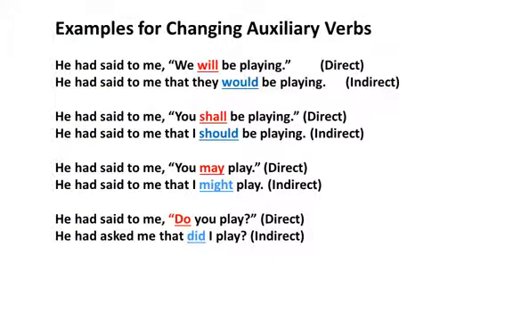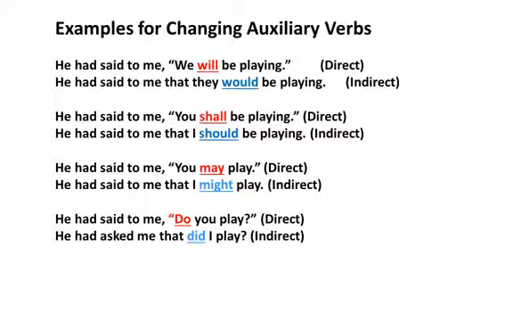Children, in this slide you can see some examples for changing auxiliary verbs. First example, he had said to me, "We will be playing." It is a direct sentence. He had said to me that we would be playing. Indirect speech. You can see the auxiliary verb "will" changed into "would".